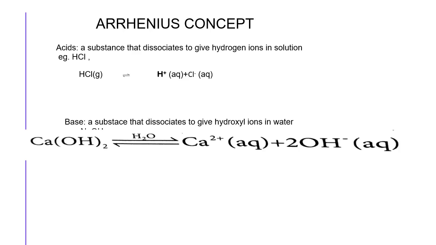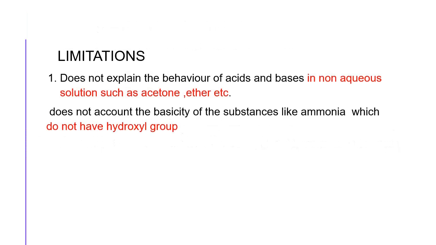Some examples: hydrochloric acid dissociates to give hydrogen ions in solution. Sodium hydroxide is a base because it dissociates to give OH minus ions. Some limitations are there in this concept. It does not explain the behavior of an acid or a base in non-aqueous solution. Water is an aqueous solvent; non-aqueous solvents are acetone, ether, benzene, etc. It explains the behavior of acids and bases only in water, not in other solvents like acetone and ether. So this is one limitation.